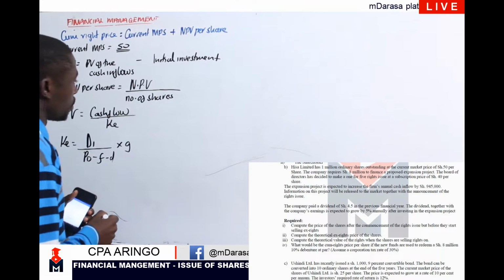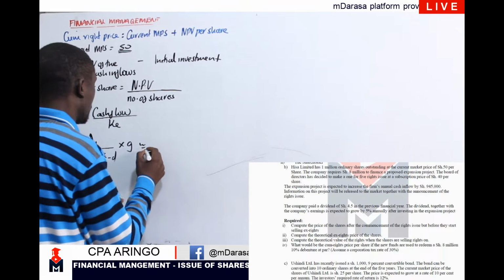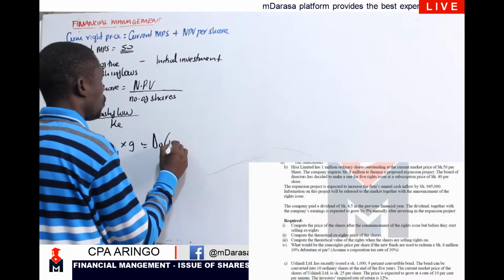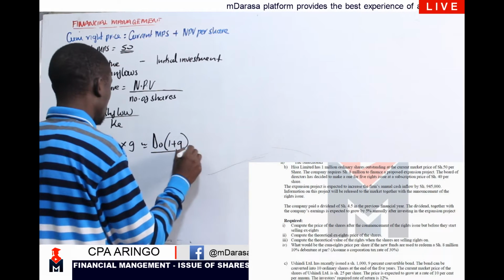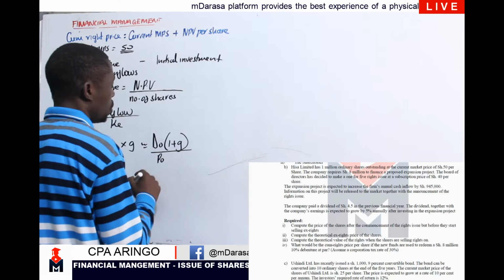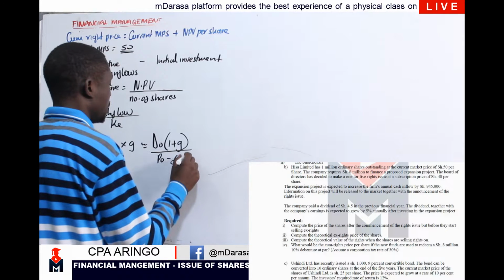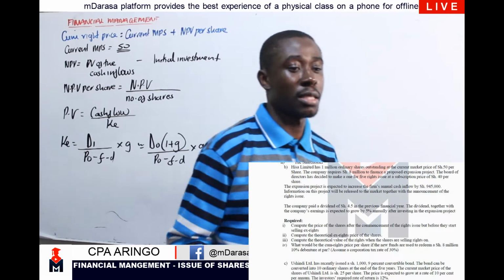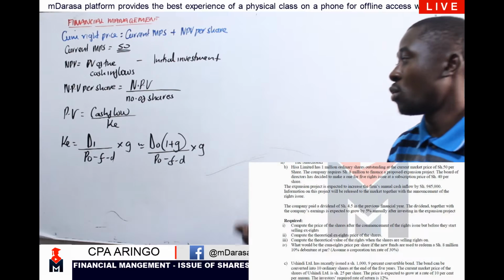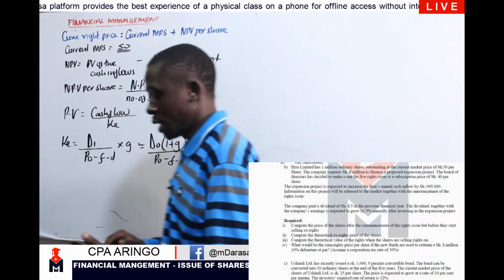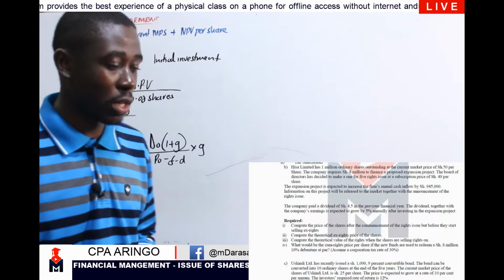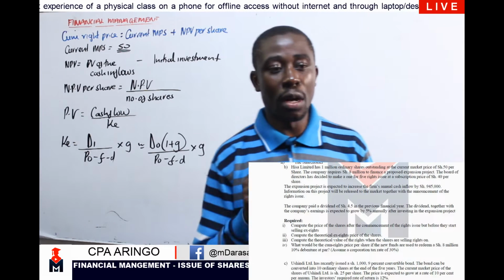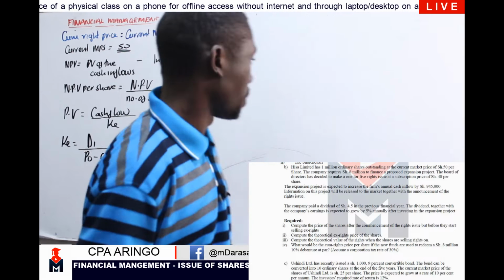And right now, we know very well that D1 is the same as D0 times 1 plus G, over P0 minus F minus discount, plus G. That is something that we must always have at our fingertips. Remember where we looked at our cost of capital? This is very, very key. Once we have that, let us determine our cost of equity, my good students.